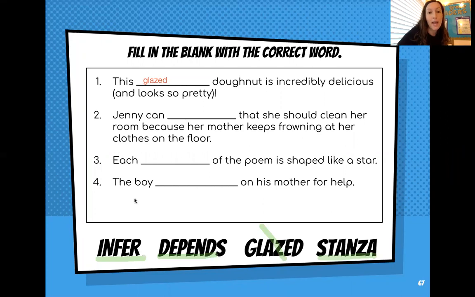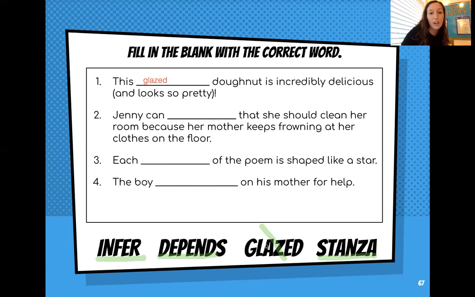Jenny depends that she should clean her room because her mother keeps frowning at her clothes on the floor. It's probably important that Jenny cleans her room, but she can't depend that she should. That doesn't make sense. We know that cleaning our room is important, but Jenny cannot plan cleaning her room on it being important. Even just talking about that is confusing. So we know that that's not the best fit.